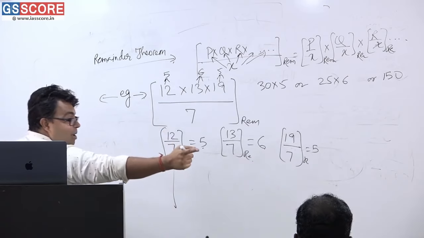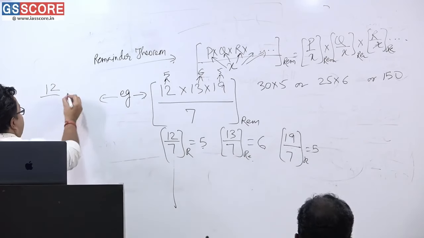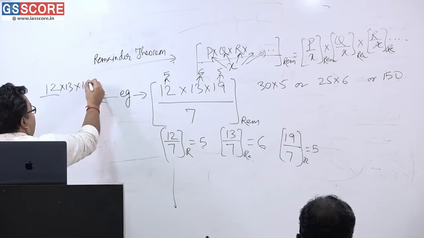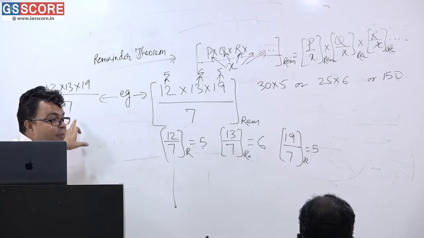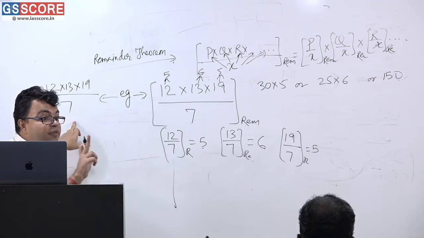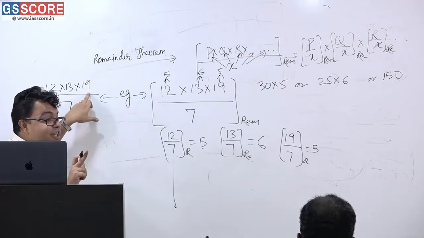What is your name, ma'am? Yes, ma'am. Please see whether I am correct or not. Okay? 19 divided by 7. Can it give minus 2 as remainder? 7 times 3 is 21. 21 minus 2 is 19.